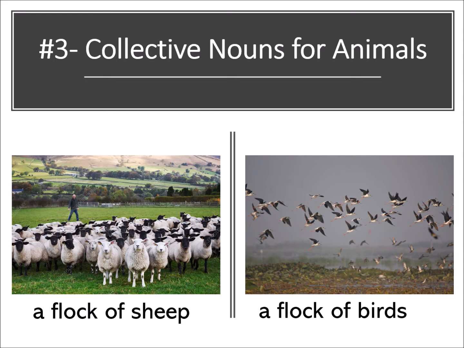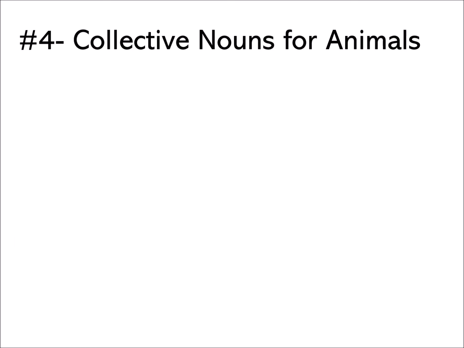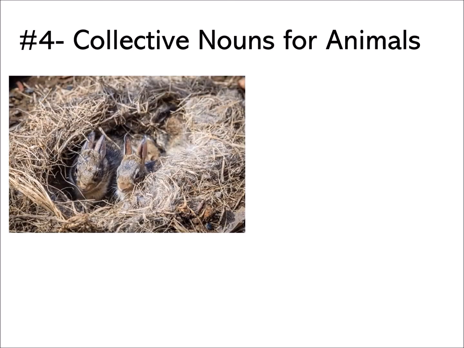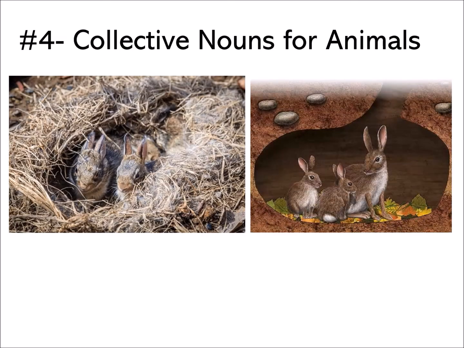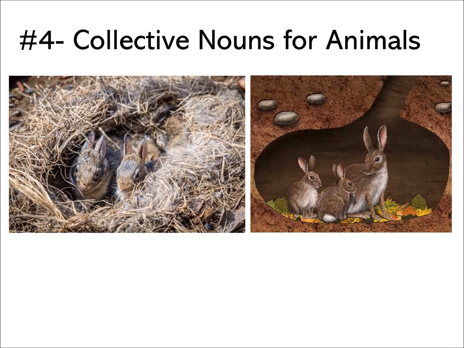But for goats, which collective noun do we use? I will tell you later. But you remember this, a flock of sheep and a flock of birds. Let's get the fourth collective nouns for animals. Yes, they are rabbits, or you can also call them hares.